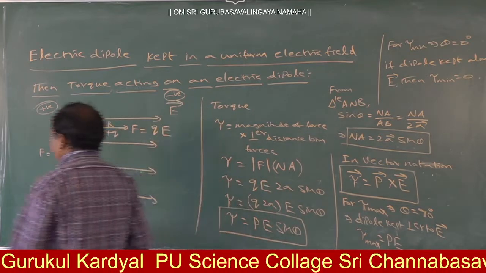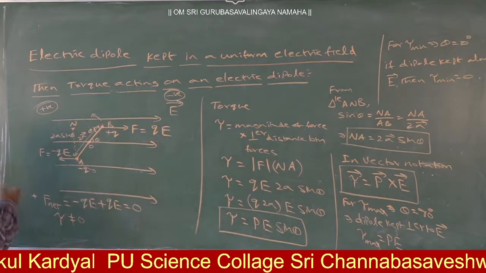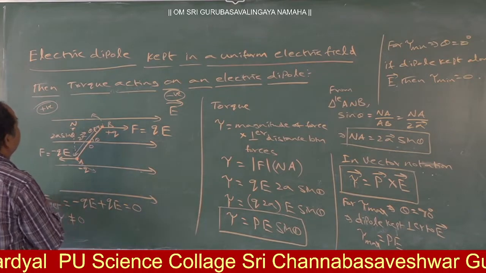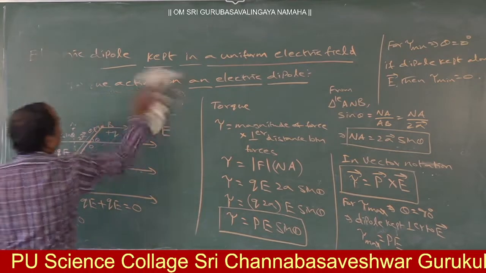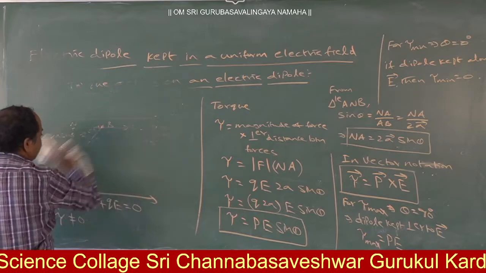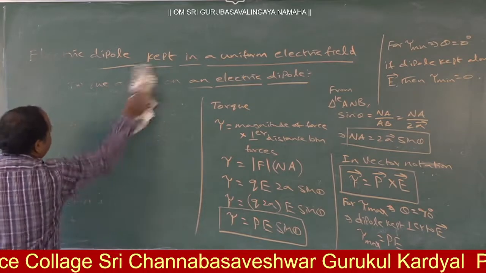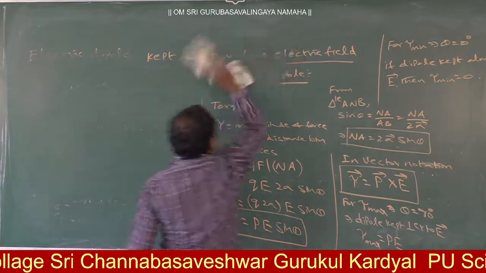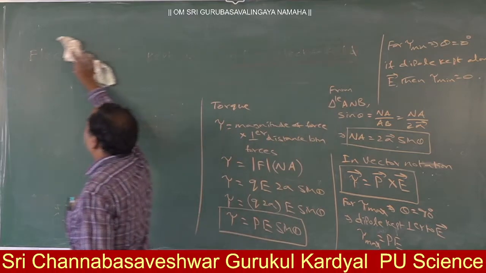Suppose, let us assume that this dipole is kept in a non-uniform electric field. Dipole is kept in a non-uniform electric field. Here, non-uniform electric field means what?